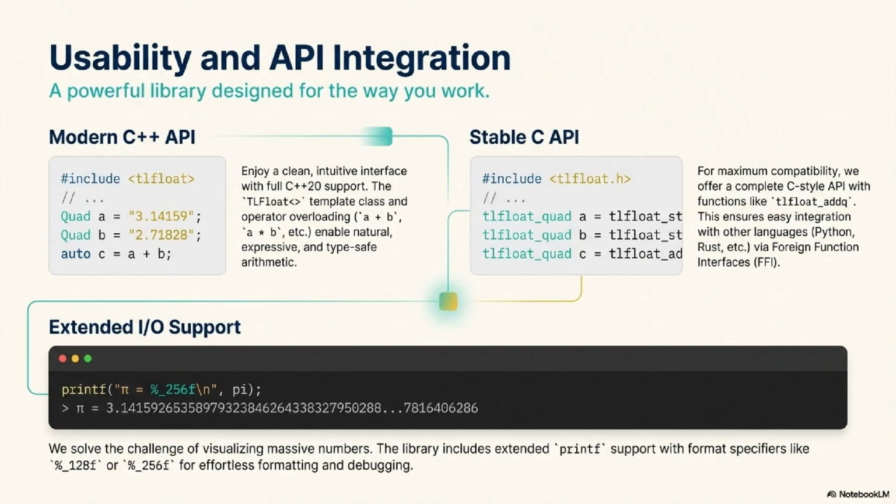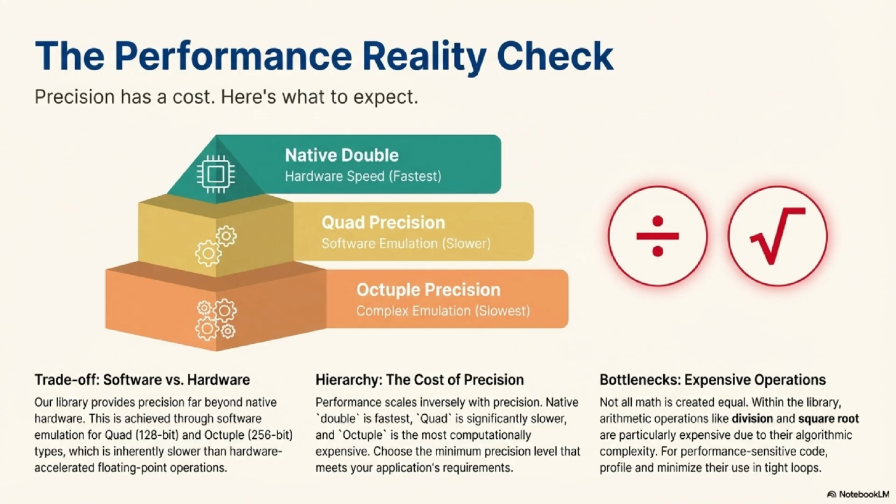Okay, that covers usability, but now we have to face the reality check. The core trade-off we mentioned right at the start. You've convinced me that TLFloat is accurate and compliant, but all this reliance on recursive BigInt, on Karatsuba multiplication, on these complex polynomial approximations, it has to come at a performance cost. It absolutely does. This is the critical piece of information for you, the listener. The quad, 128-bit, and octuple, 256-bit types are significantly slower than native float and double. There's just no way around it. Why? Because they operate entirely in software. Every single operation, every addition, every multiplication requires dozens, maybe hundreds, of underlying 64-bit hardware operations that are being orchestrated by that custom BigInt implementation.